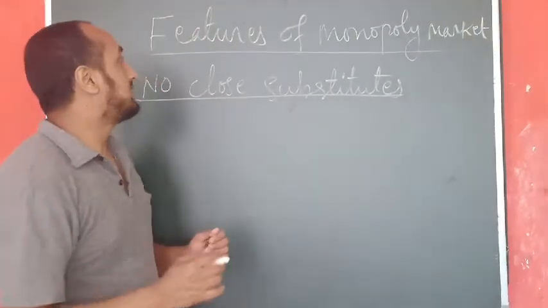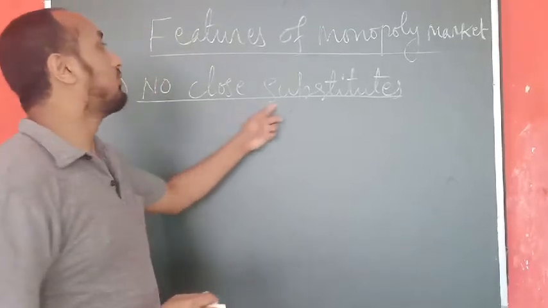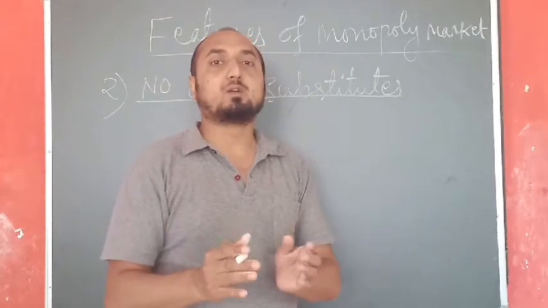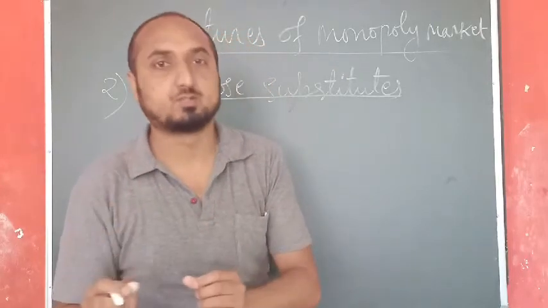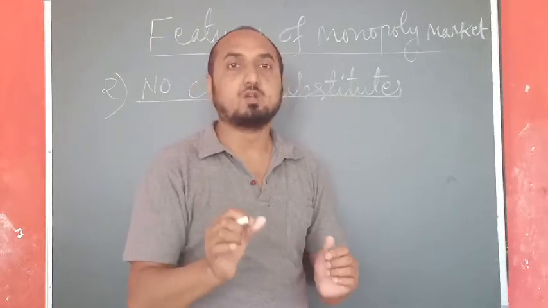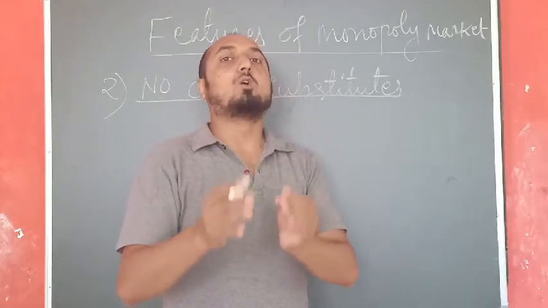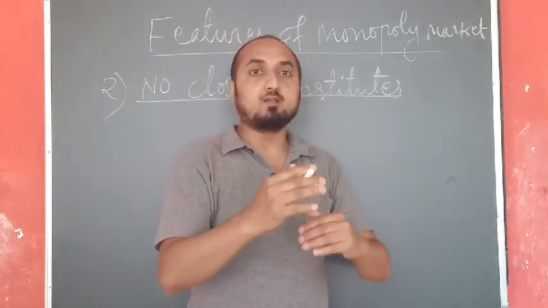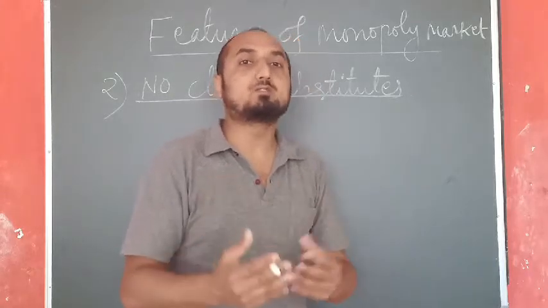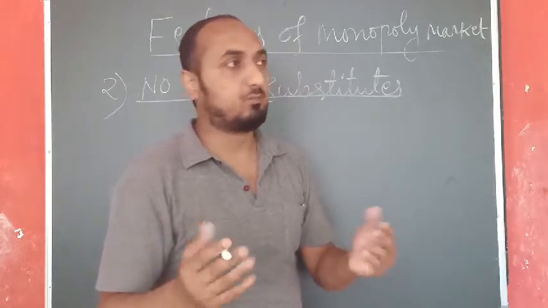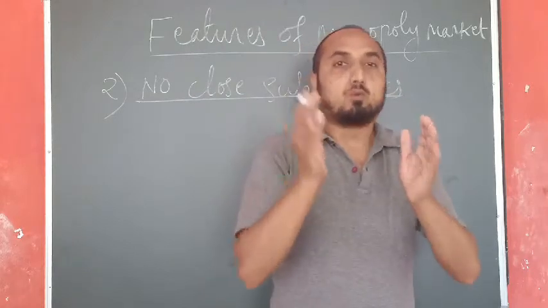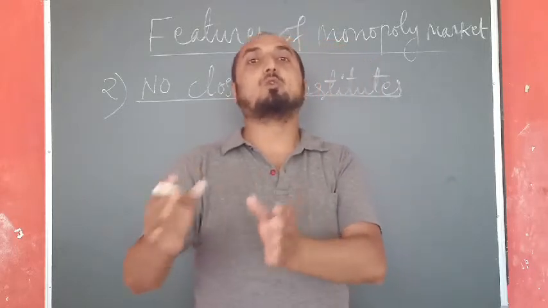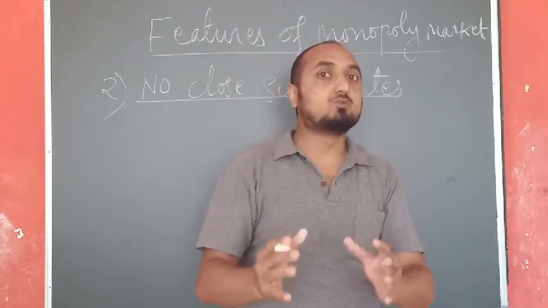The second important feature of this monopoly market is no close substitutes. So the monopoly market produces that type of commodity which has no close substitute. Now you have to understand the definition of substitute. So substitutes are those goods which can be used in the place of one another, or that can be replaced by the other commodity to fulfill our needs or to satisfy our wants. So in the case of monopoly market, whatever the commodity or the products available, those products do not have any close substitutes. And why is there no close substitute?